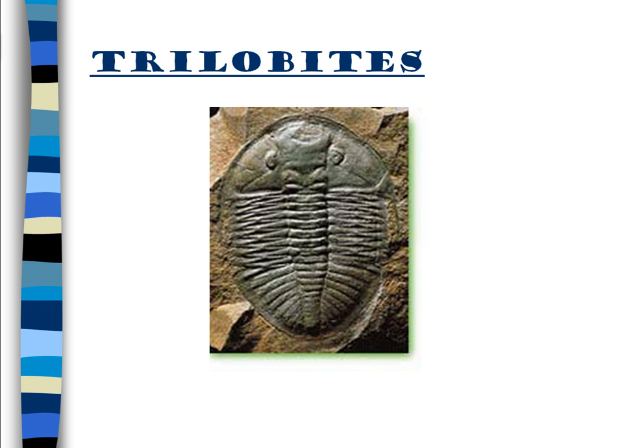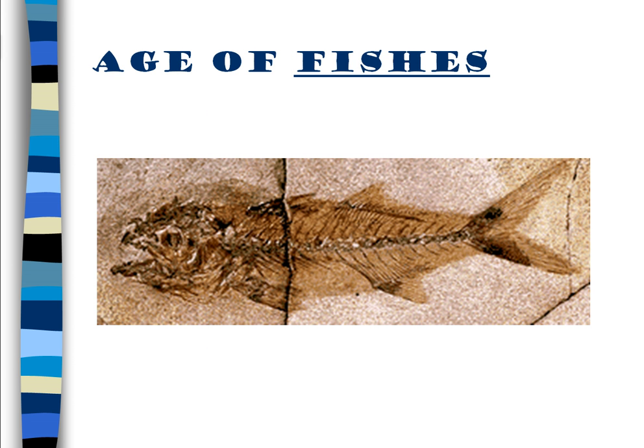The Paleozoic was known for the trilobites. These are the fossils most common in this segment of geologic time. It is also the age of fishes. We call it fishes, plural, because there were many different varieties of fish. Some had armor, some had spines, some had no armor or spines, some had no backbone at all. Very wide variety.